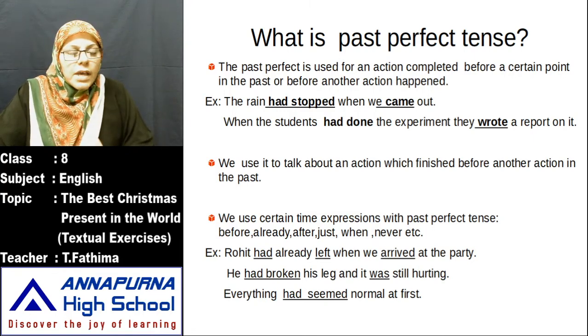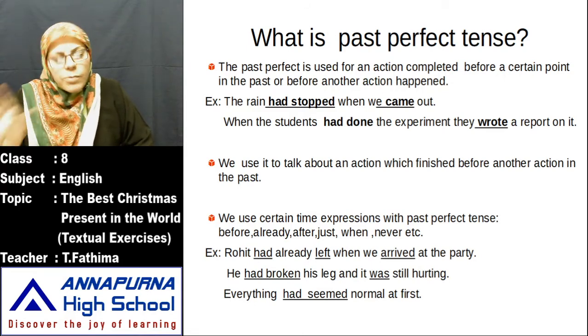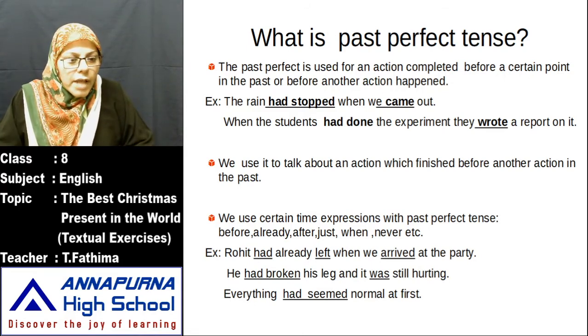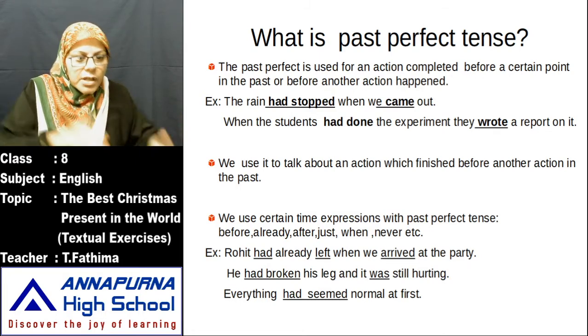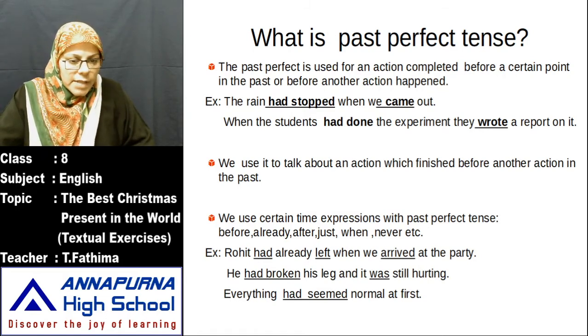Why? It's wrong. Only when there is only one action in a sentence do we say he broke his leg. But here breaking the leg is one action, still hurting is another action. Two actions are going on. So, when he had broken his leg, it was still hurting.